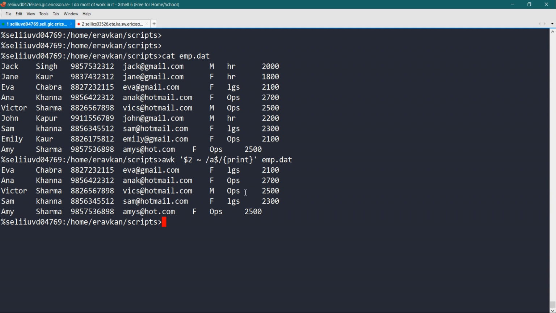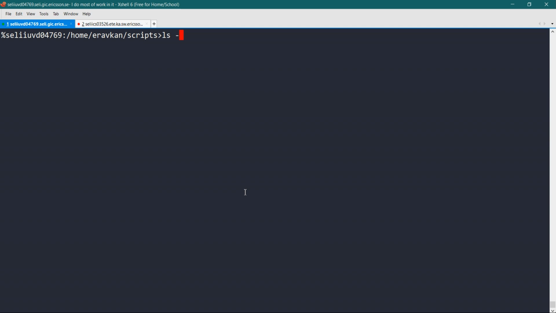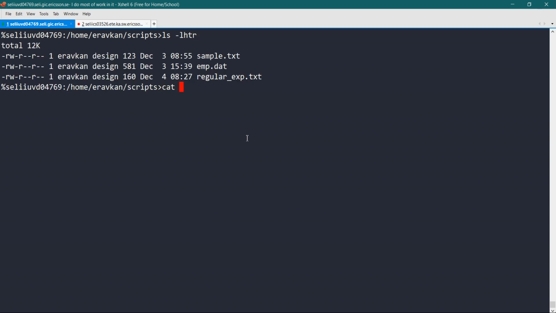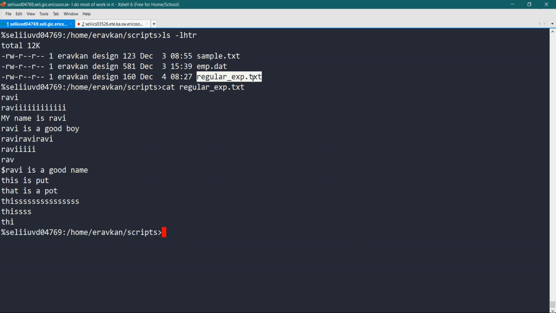Okay, let me give you more examples. Then we have dot. Suppose I have a file with a regular expression, here the regular expression is .dat. Suppose I have put, and I have port also somewhere.